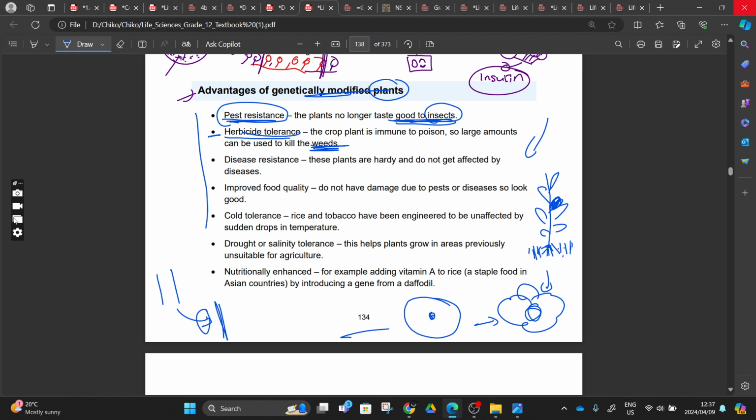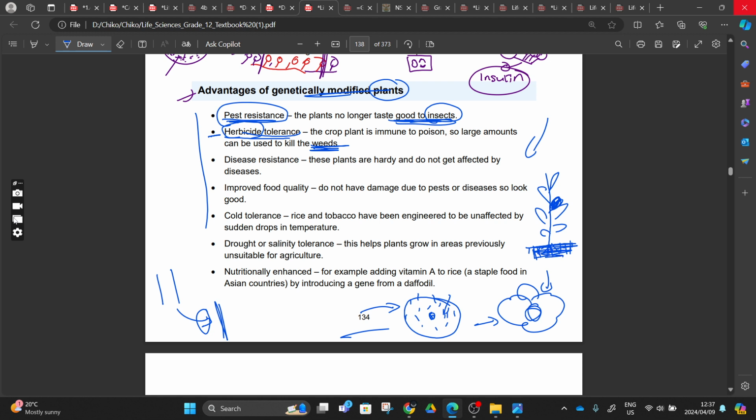But in huge farming, those farms that we see when we go to Free State, those weeds grow, but how do they control them? How do they kill the weeds that are growing between the crops? They don't go around plowing using our natural method, right? They use chemicals, and these chemicals are called herbicide. They spray the chemical, and it is going to kill